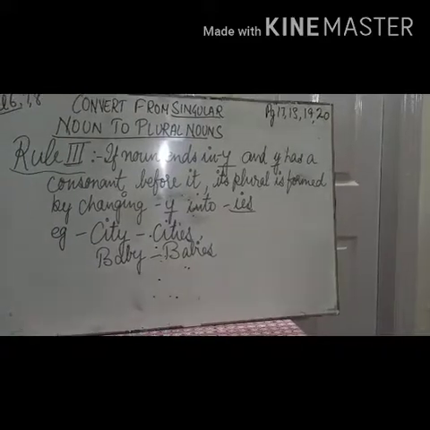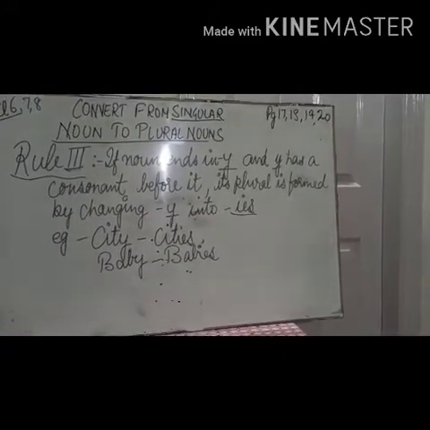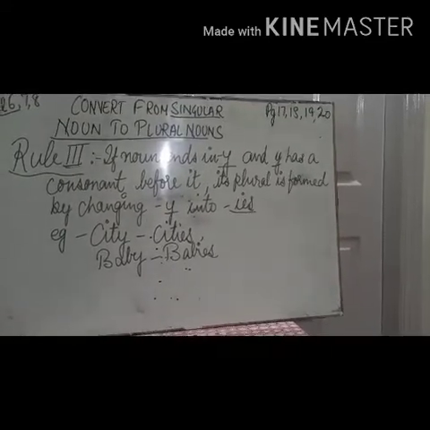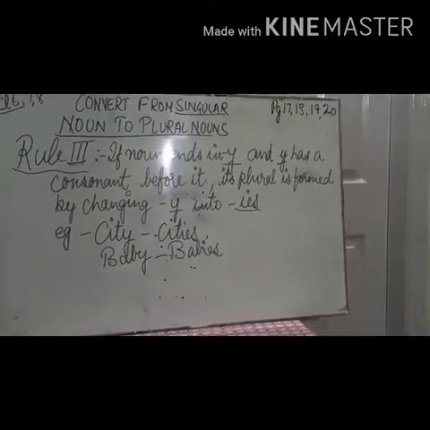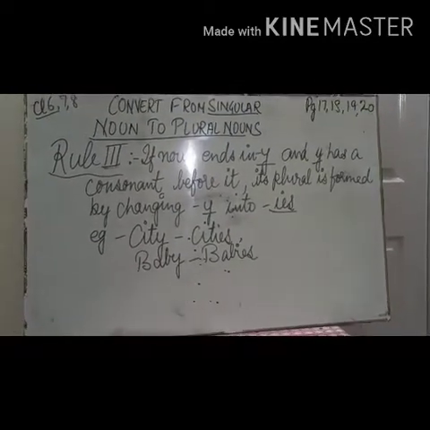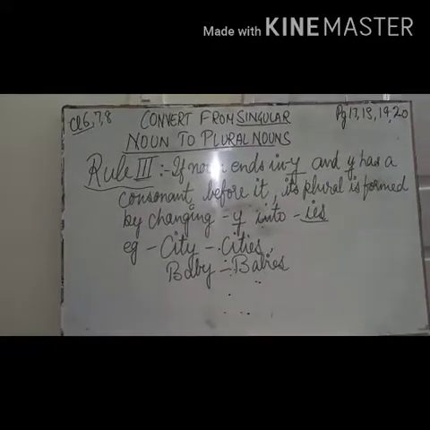Now rule number 3: if a noun ends in y and the y has a consonant before it, its plural is formed by changing y into ies. Remember, if it has a consonant before it, then ies will be added to it. For example, city.